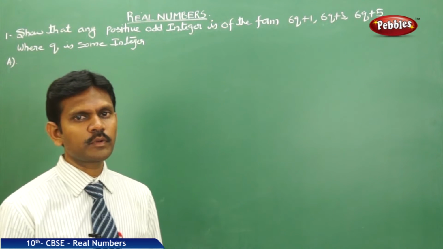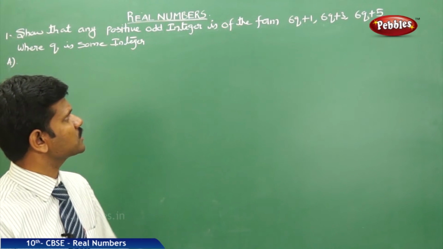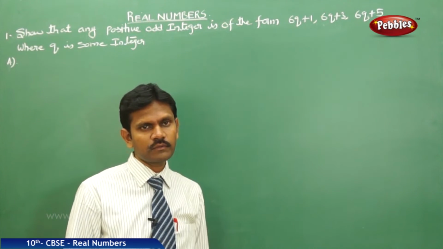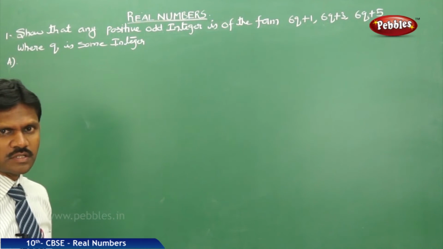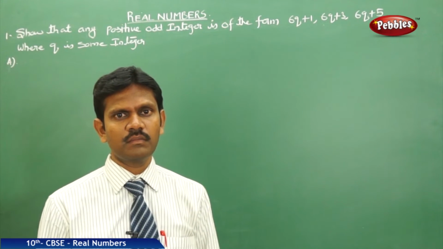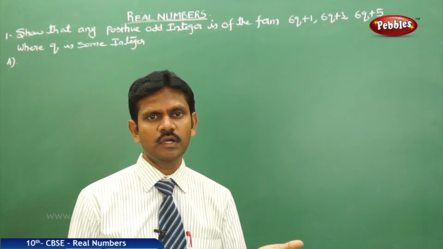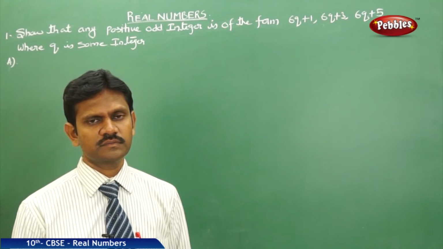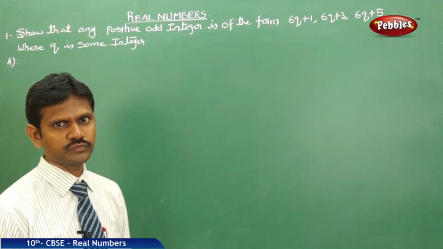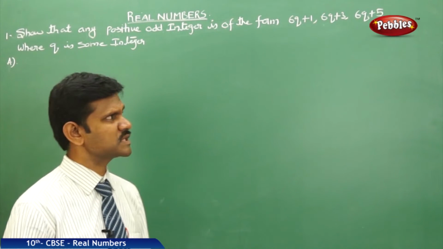Okay, let us see our next problem. Show that any positive odd integer is of the form 6q plus 1, 6q plus 3, 6q plus 5, where q is some integer. We know very well every even integer is of the form 2q and every odd integer is of the form 2q plus 1, that is either 2n or 2n plus 1. That means every even number can be expressed as a multiple of 2, that is 2n. Every odd integer can be expressed in the form of 2n plus 1.